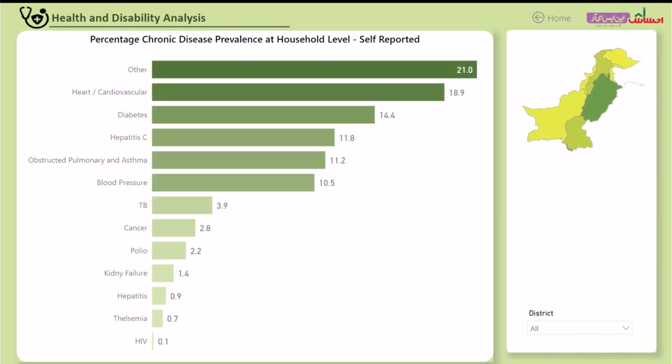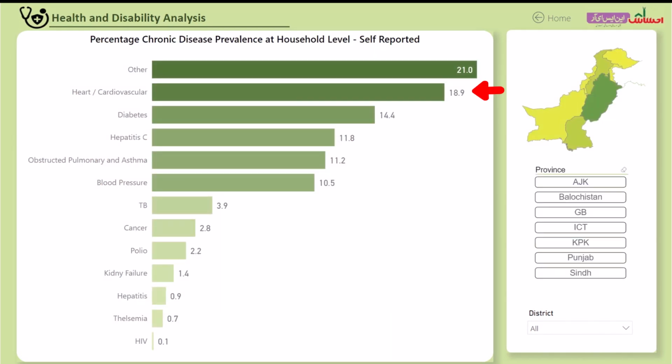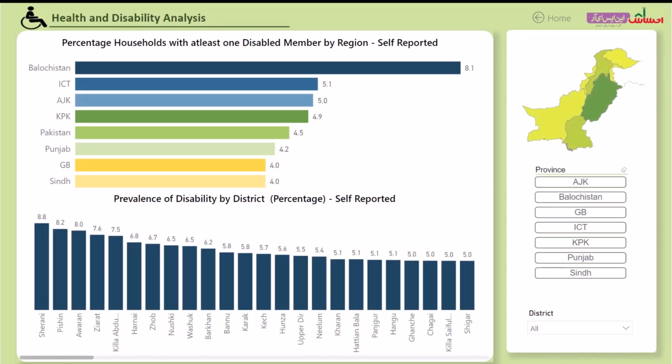In terms of prevalence of chronic disease at the household level, cardiovascular is the most prevalent disease, with 19% households reporting it. Diabetes and hepatitis C are the second and the third most prevalent diseases, respectively, in households. Moving on to the disability analysis, the percentage of households in Pakistan reported to have at least one disability is approximately 4.5%, with a noticeable difference across provinces. For instance, in Balochistan, 8% plus of the households reported at least one disabled, whereas for the other provinces, the disability reporting ranges between 4 to 5%.